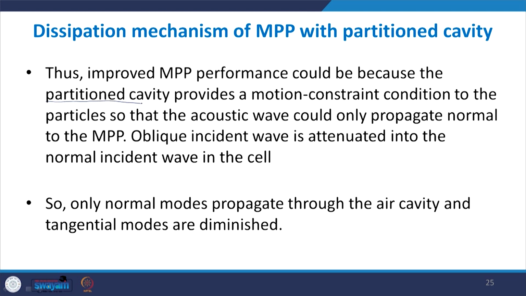So you can say that the partitioned cavity is providing some sort of motion constraint condition, so the transverse mode is diminished. Along the normal mode, the losses are due to the resonance phenomena, but along the transverse mode the losses are due to the motion constraint that is imposed by the cavity. So overall all these modes are diminished.